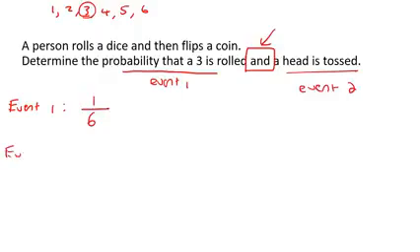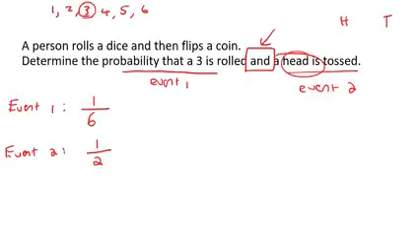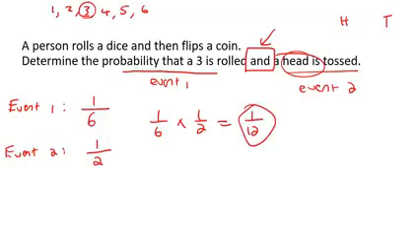Okay, for event number 2, which is flipping a coin. When you flip a coin, you can either get a heads or a tails. So there's 2 outcomes. If you want to get a head, then that's 1 out of 2. Now, what did we say? When they connect them using the word and, what will we do? We will multiply. So we're going to say 1 out of 6 multiplied by 1 out of 2. Type that on your calculator and you would get 1 out of 12.